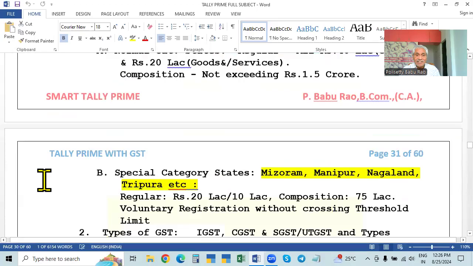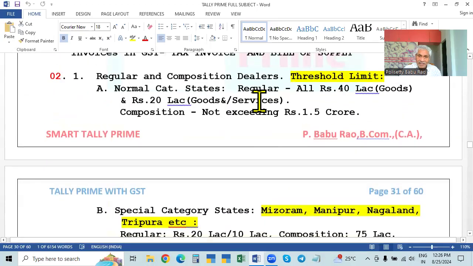Now, composition is meant for small business people. That is why these composition people file the business document, the return, only once in 3 months. And when selling the goods, they cannot collect any tax from the buyer. They cannot collect any tax, and so they will not pay to the government.